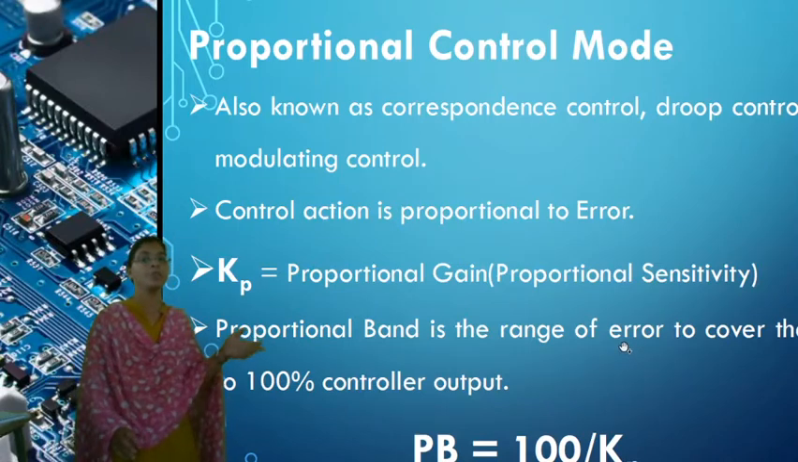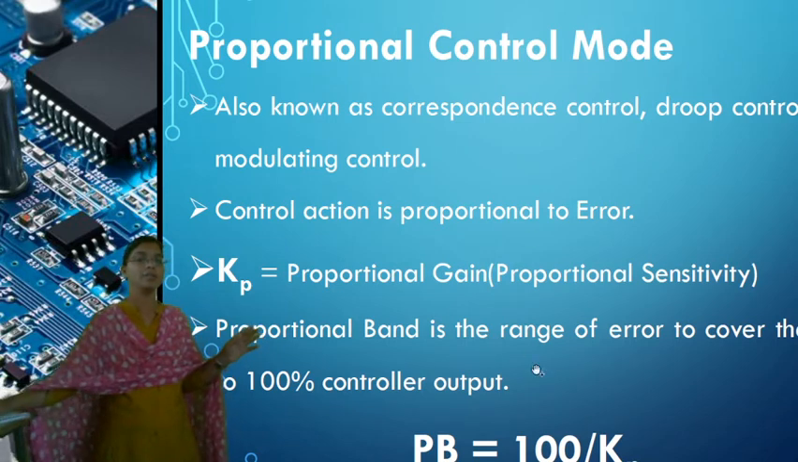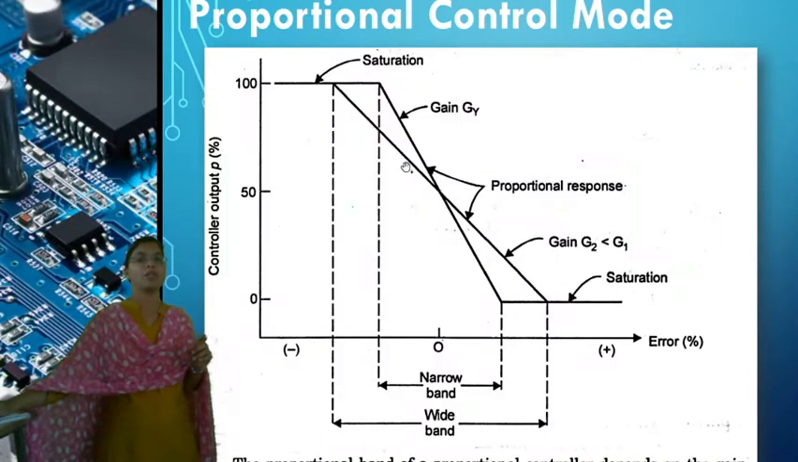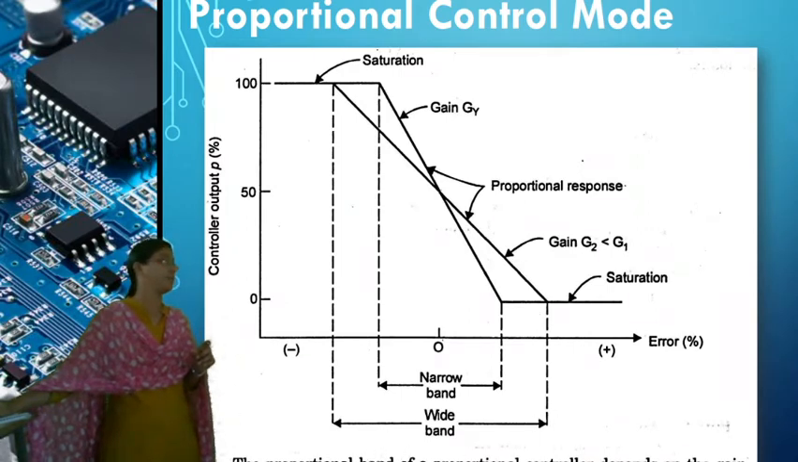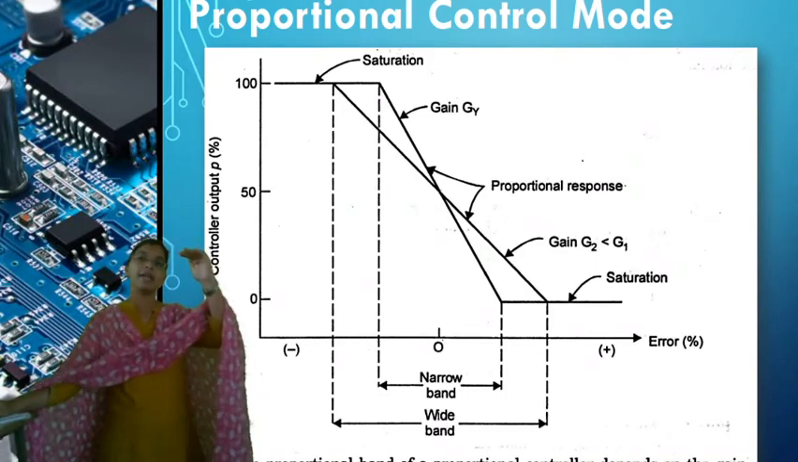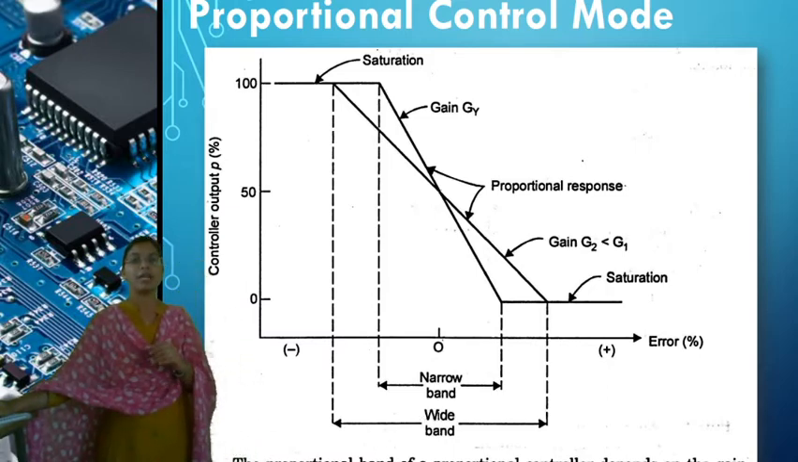It is the relation between the proportional gain and the proportional band. Observe that whenever the PB value is high, the gain of that proportional action is low. If the proportional band is low, the gain is maximum. In this graph, the first has a wide band, meaning the proportional band is high. Proportional band high means the gain value is low.